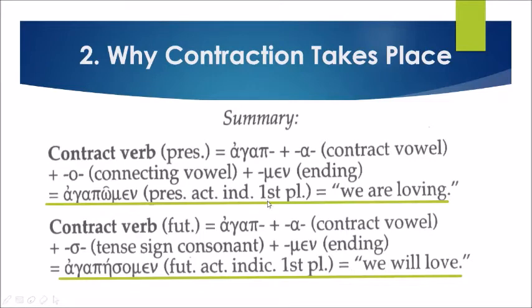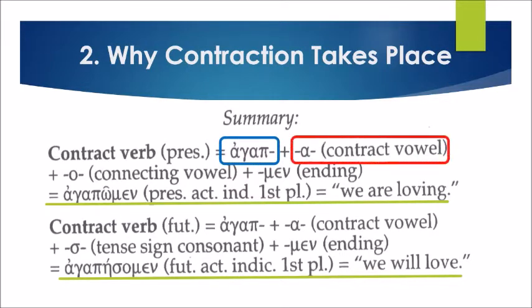The present of the verb agapao. Agapao, the stem is agap plus the contract vowel, that is alpha. The connecting vowel is omicron, and the ending is men. Here is the contraction of the alpha and the omicron. When you contract them, it becomes omega. That's why it becomes agapomen. That's the present active indicative first person plural, we are loving.